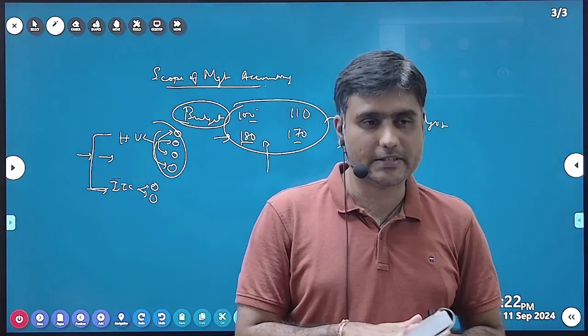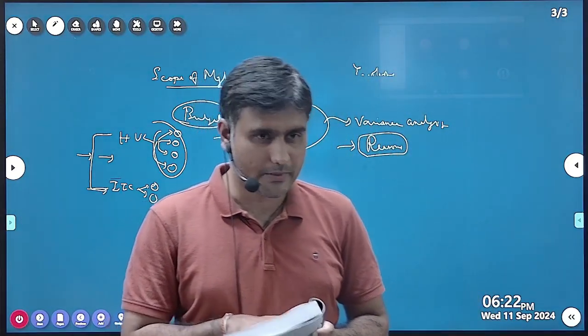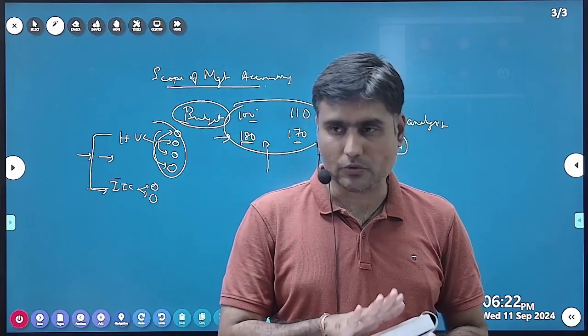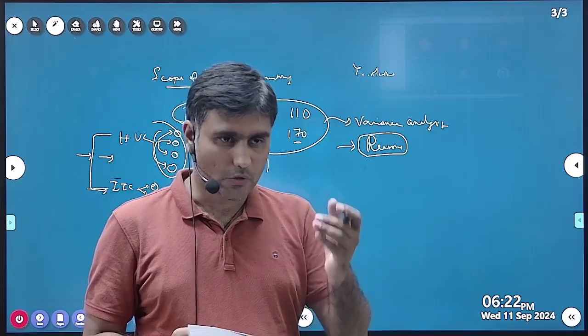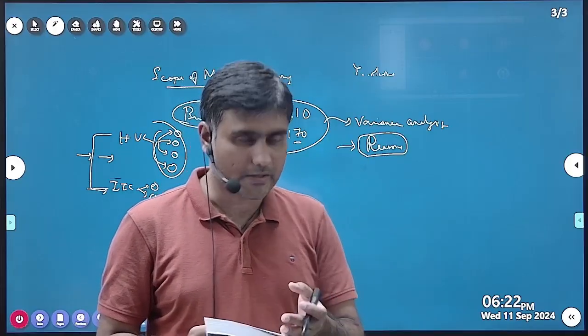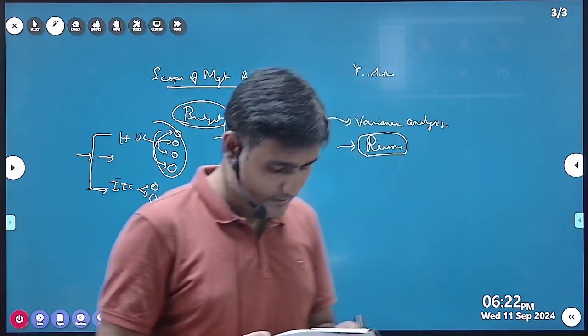So they have enlisted some of the scope of management accounting. Management accounting scope is much vaster, so we cannot enlist all the scopes, but when asked for, you can write a few of the points from this.